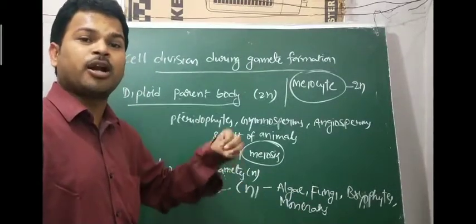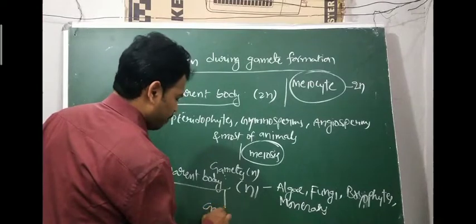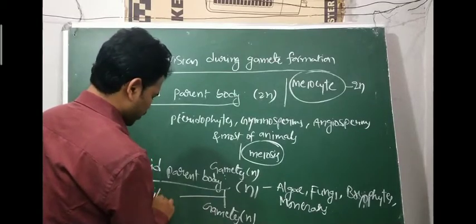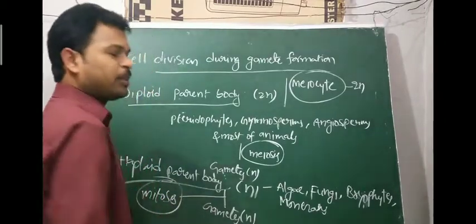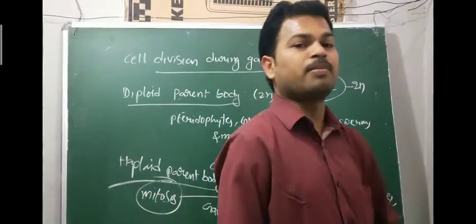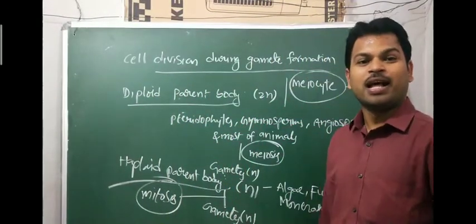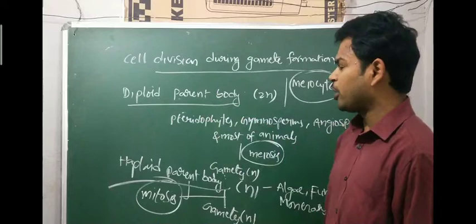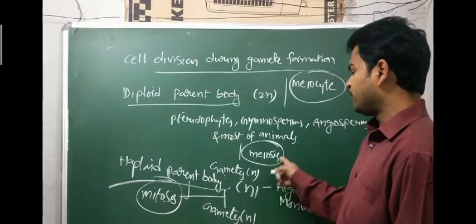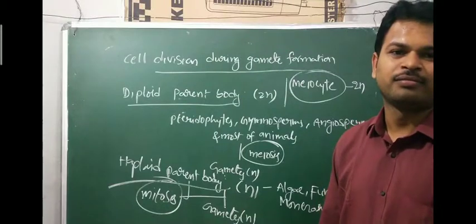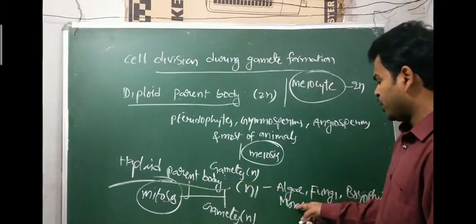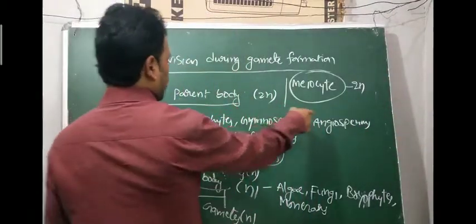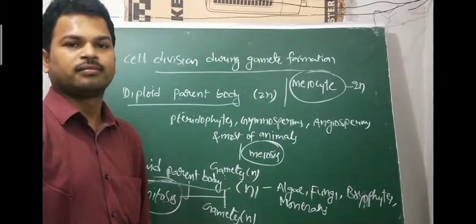So the haploid parent body produces the haploid gametes. Gametes are always haploid. By which division? Mitosis division. Name the division involved to produce the gametes from a haploid parent body: mitosis. Diploid parent body produces the haploid gametes by which division? Meiosis or reductional division. Haploid parent body, examples: monerans, algae, fungi, bryophytes. Diploid parent body, examples: pteridophytes, gymnosperms, angiosperms, most of the animals.